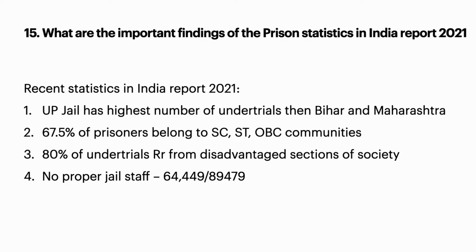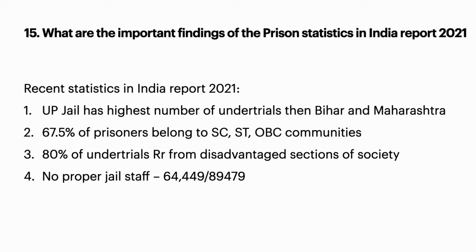Now 15th question: what are the important findings of the Prison Statistics in India report 2022? Now tell me who publishes this report. It is NCRB, that is the National Crime Records Bureau.